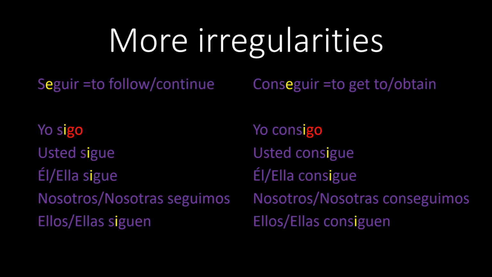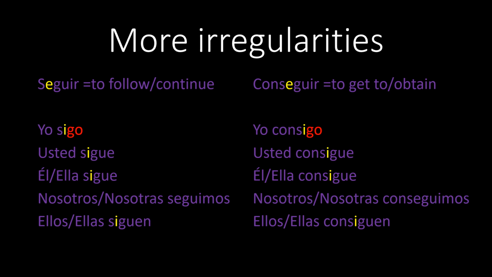And these two verbs, seguir and conseguir. Look carefully at the two verbs. You see that seguir is listed in both of them. However, in the second, conseguir, it has C-O-N before seguir. Look at the forms of seguir. Yo sigo, usted sigue, él sigue, ella sigue, nosotros seguimos, nosotras seguimos, ellos siguen, ellas siguen.